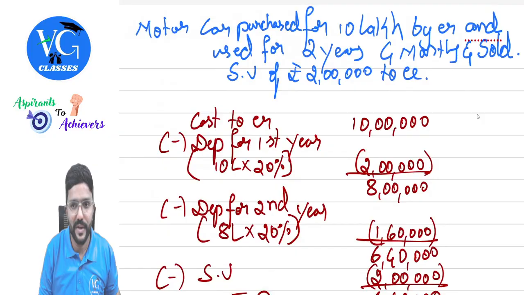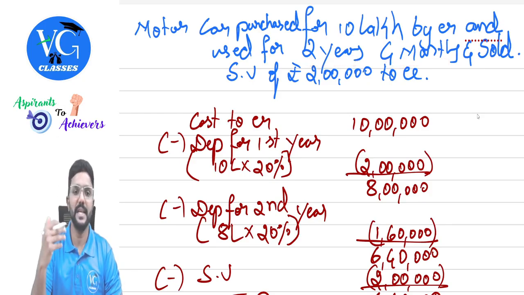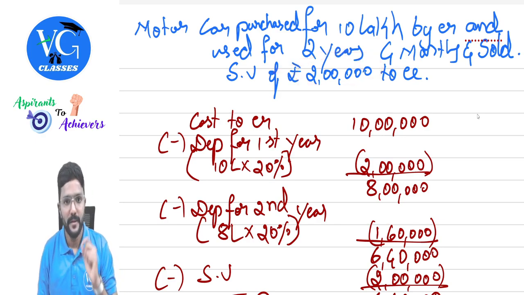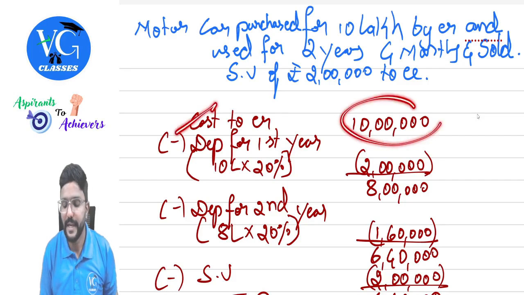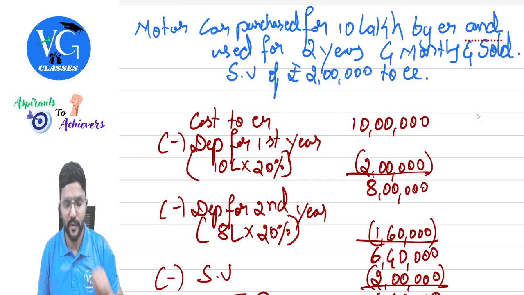I've just given a few examples here. I will quickly explain. A motor car purchased for 10 lakh by the employer, used for 2 years and 4 months, and then sold to the employee for 2 lakh. So we need to take the cost to the employer, 10 lakh, for the motor car.